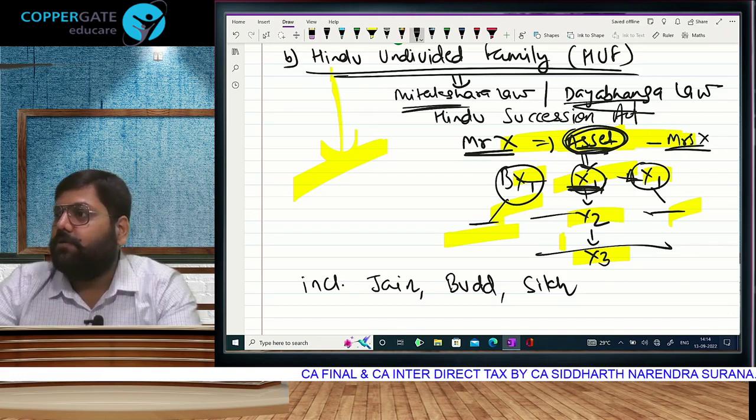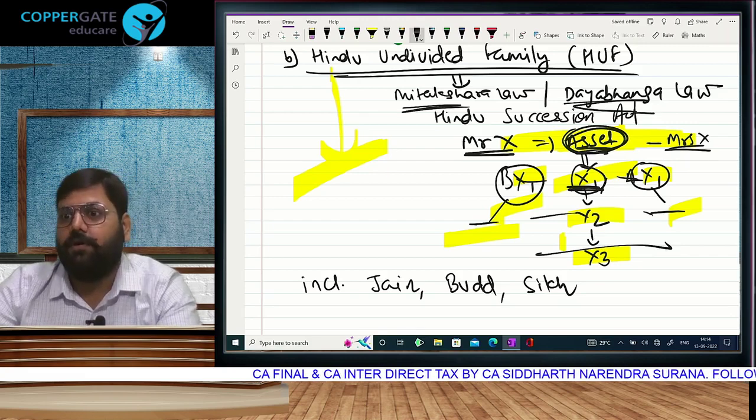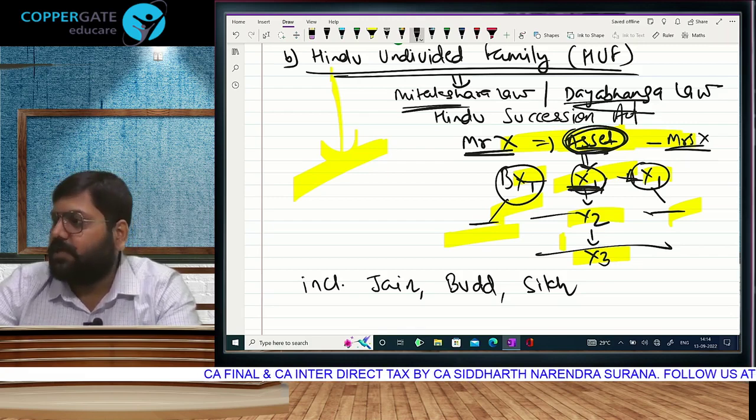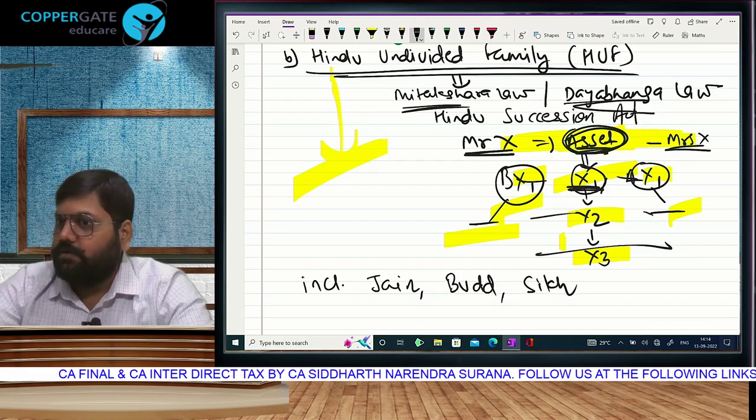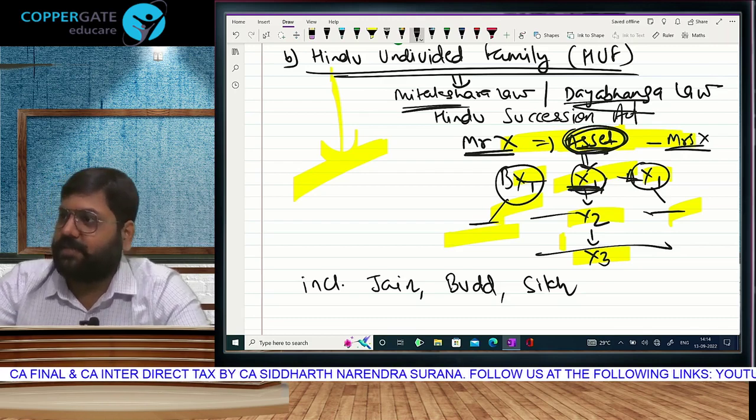Jain community follows Hindu succession law only. Same is the case of Buddhists and Sikhs. They all follow the same succession law. They all maintain the same family hierarchy, family structure where they divide the income.